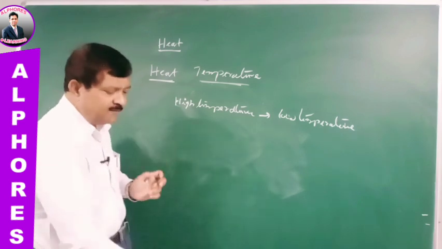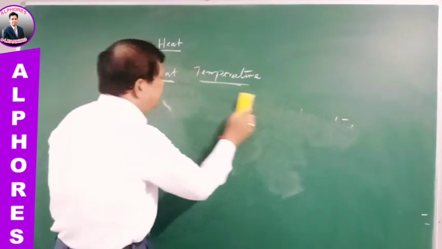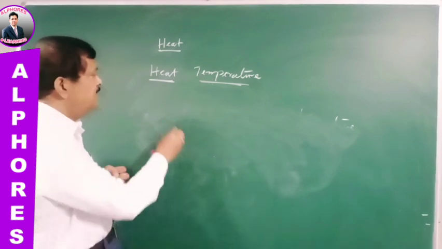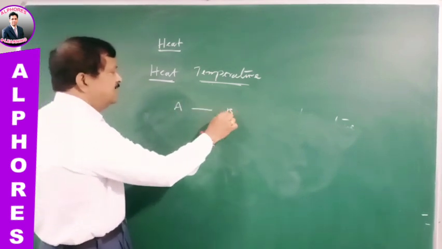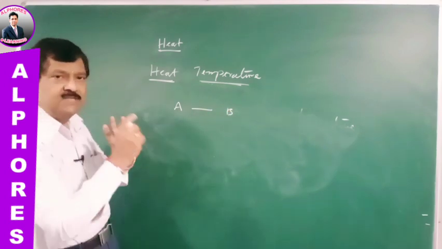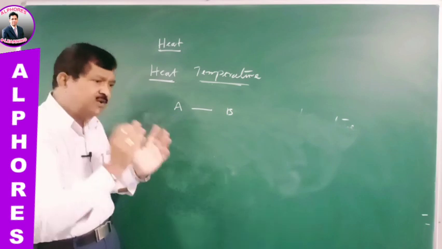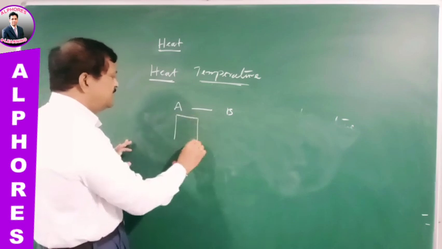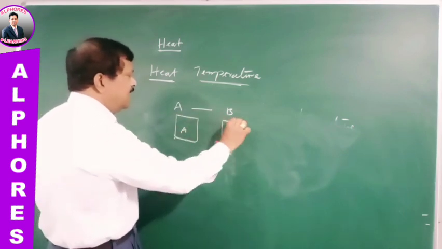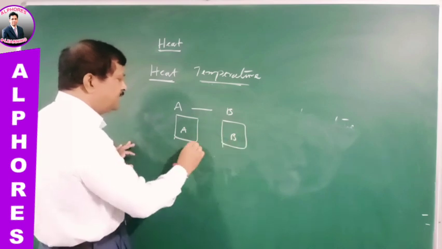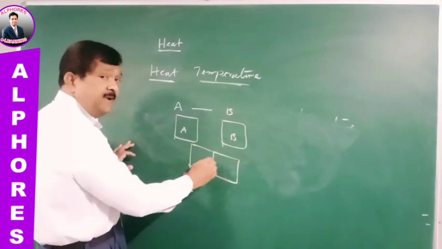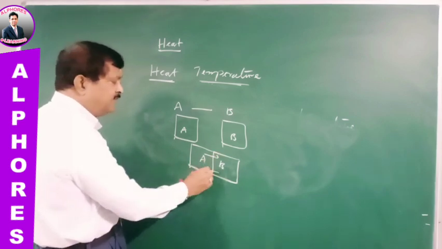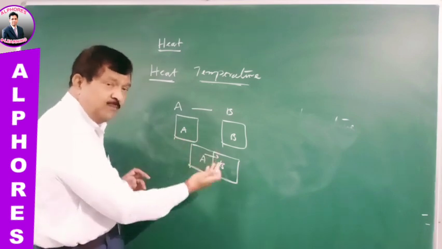Now from this point of view, how can we understand temperature, or what can we understand from temperature? Let us suppose there are two bodies A and B. Let us remove that idea, that is coffee or tea or ice. Let us take two bodies A and B. Let us say A is one block and B is another block. Now I am going to keep them in contact. Then whether heat flows from A to B or B to A.